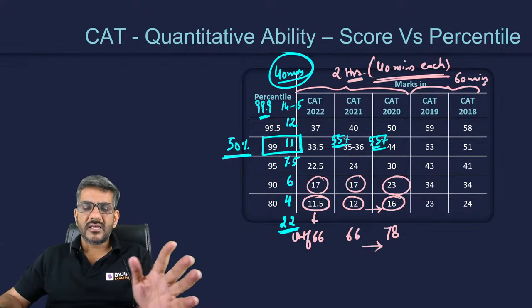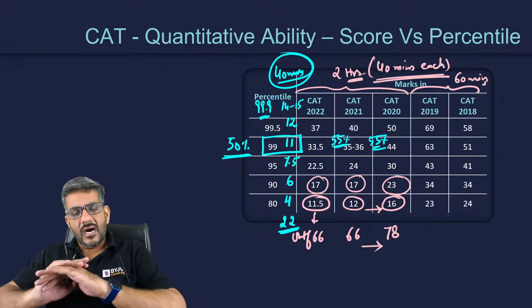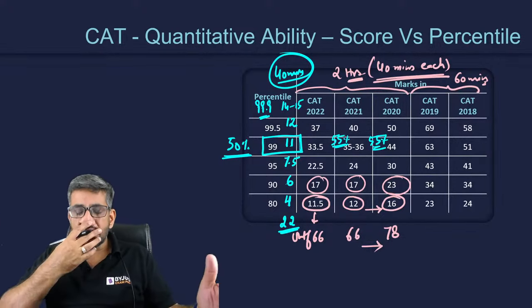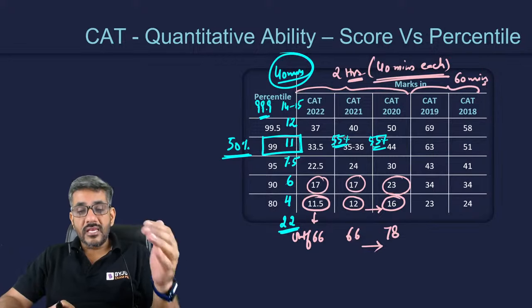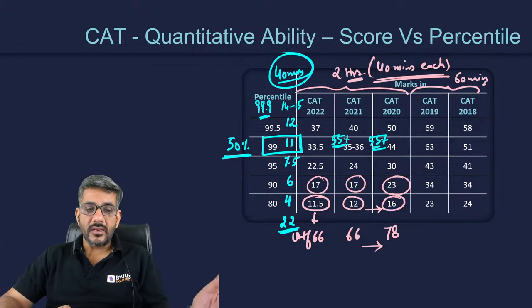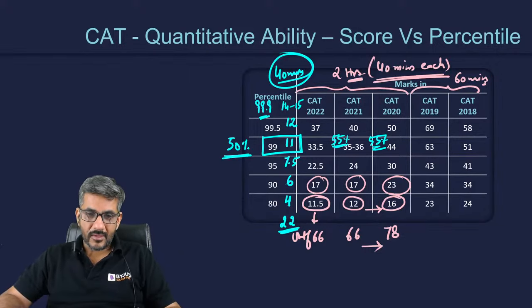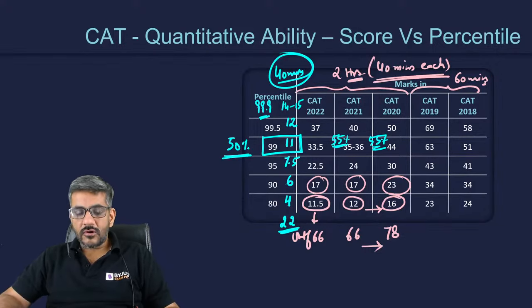At 99 plus, the student feels I've scored enough that I would be able to clear all sectional cutoffs first of all, which actually gets cleared even at 90. Plus it will add to my overall score as well, well enough such that I can score a good percentile overall as well. Okay. So that's what we are going to talk about now.